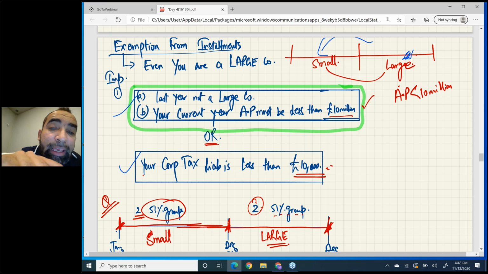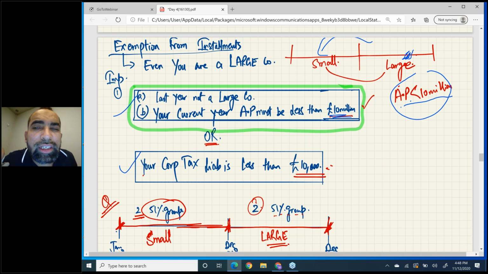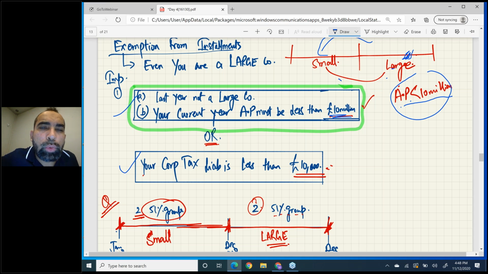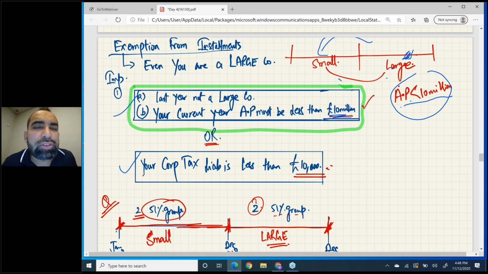Plus your current year AP, augmented profit, must be less than 10 million. 10 million is not 10 lakh, it is 100 lakhs. 10 million is a big number. So this year's AP must be less than 10 million. If you meet this condition and this condition, you are exempt from installments this year, and you should follow the old rule, 9 months plus 1 day.